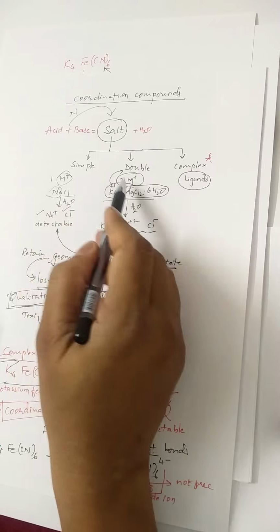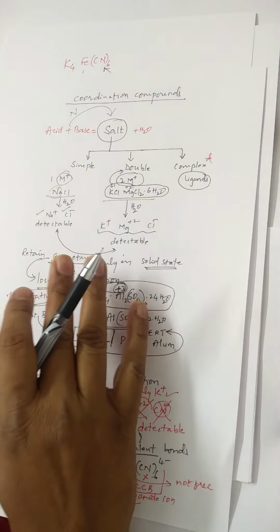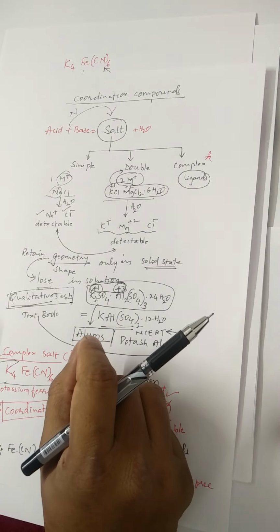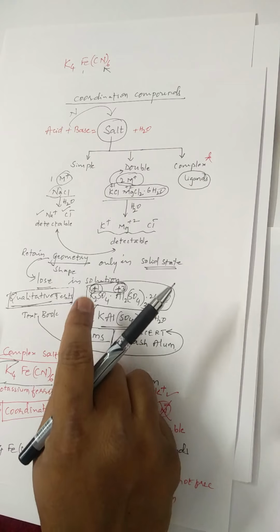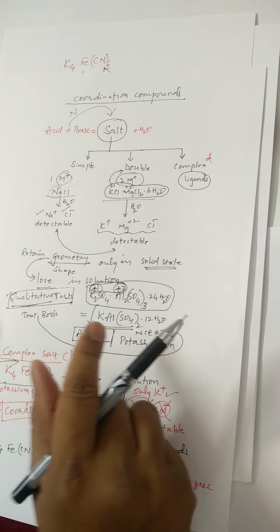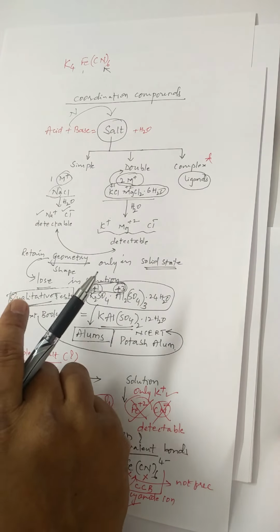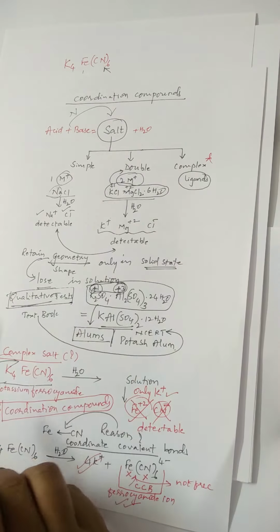The common feature between double salts and simple salts is that both retain their geometries only in solid state, whereas they lose their geometries when added to water. This is because all the ions present in the formula are ionizable.